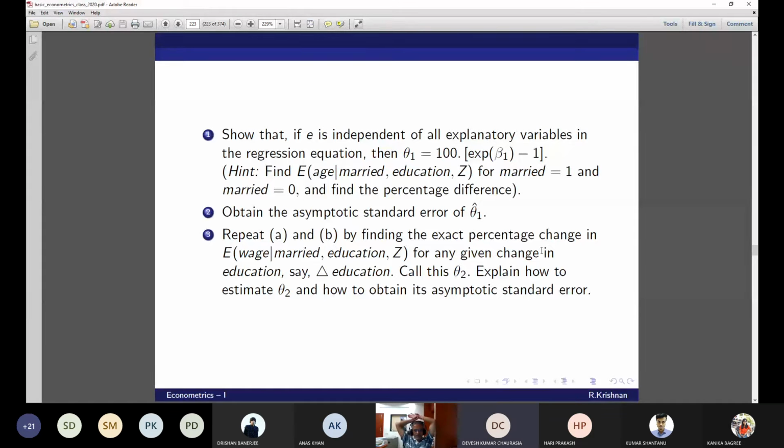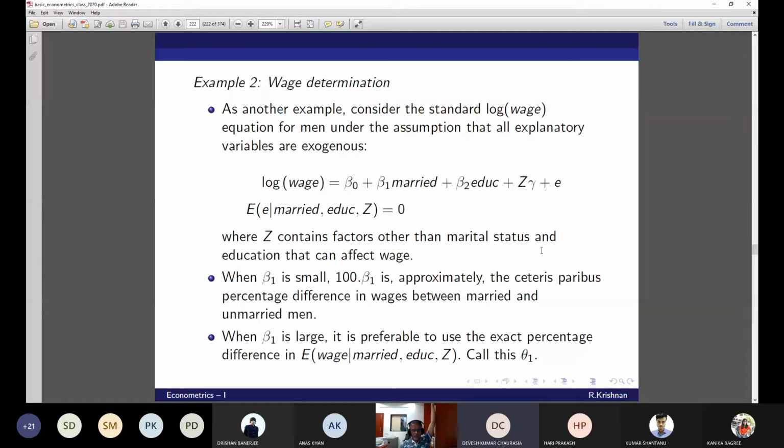Sir, just one doubt. We have assumed that beta 1 and beta 2 are normal, right? We have assumed, yes, asymptotically normal. I have not mentioned any distribution assumption. You don't need any distribution assumption here. Just take the formula right now. Don't worry about this. You can if you insist on it, yes.